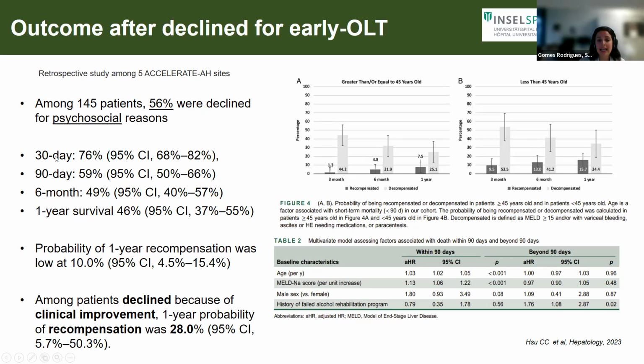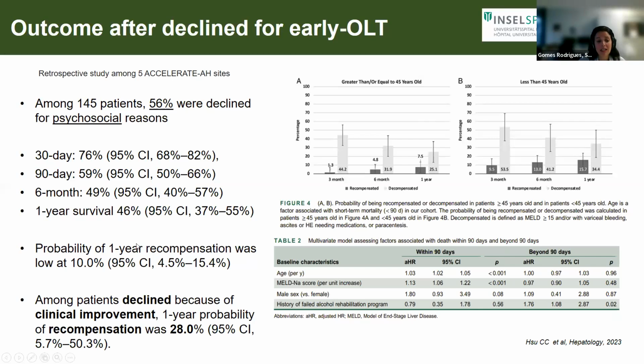When we looked at survival outcomes in this group of patients that were declined transplant, we see that the 90-day survival is around 60%. So after 90 days, about 40% of the patients died. Around 1 year survival is less than 50%.